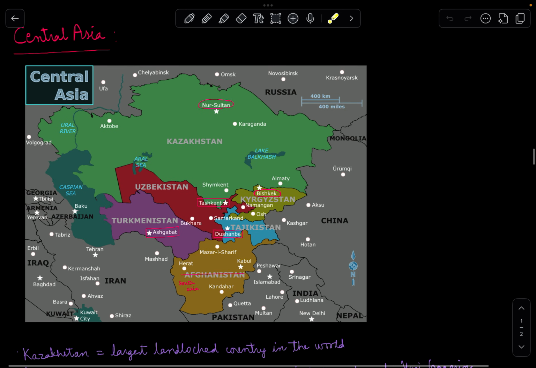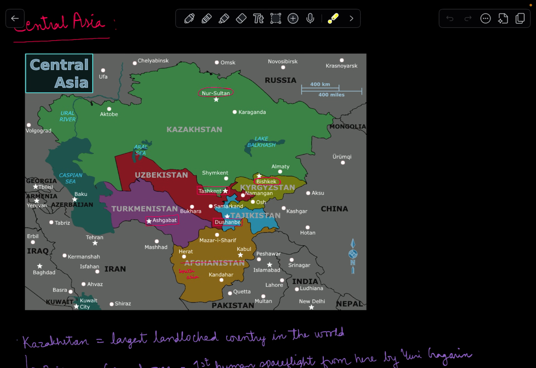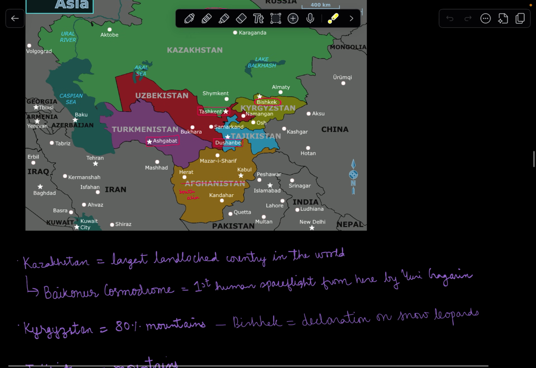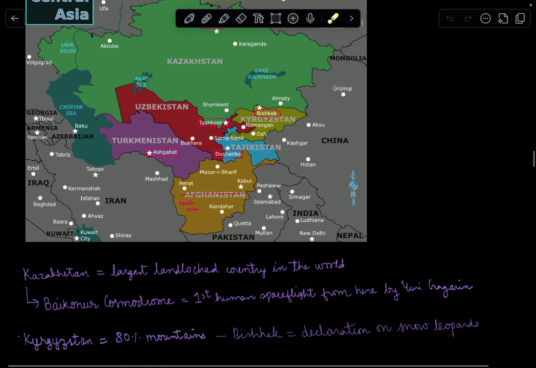So moving on to Central Asia. Central Asia is a very famous bone of contention in recent years. Here Afghanistan is also mentioned, but Afghanistan is basically a South Asian country. It's not a Central Asian country, but it's included for reference. There was a question in UPSC where the neighbors of Afghanistan were asked, so we'll just look into it.